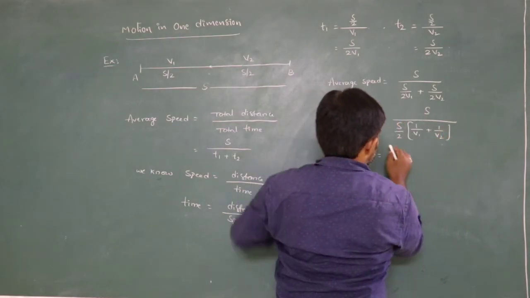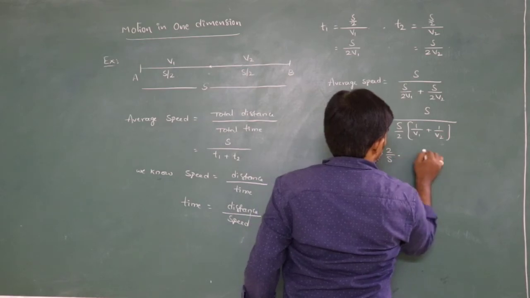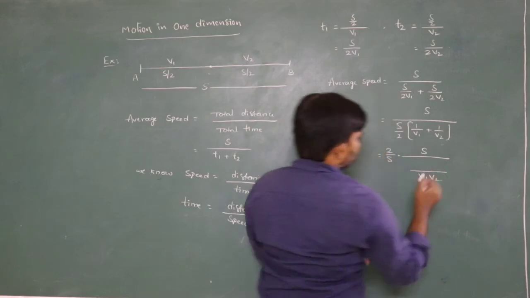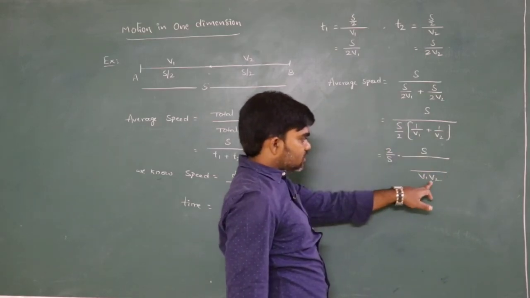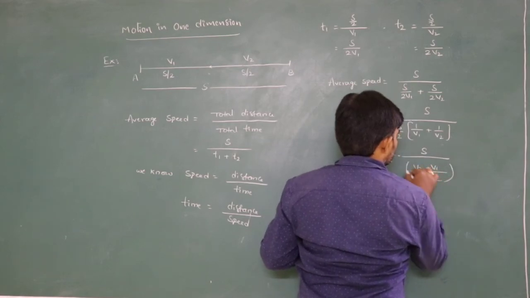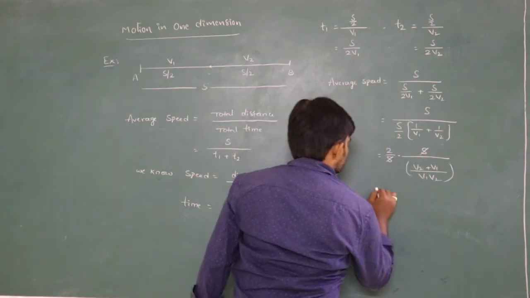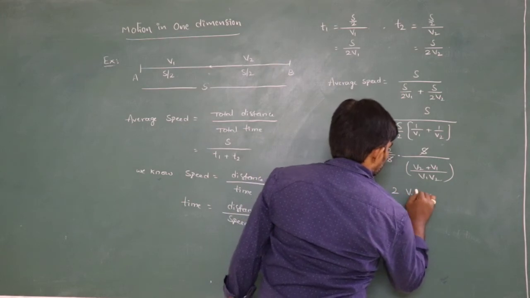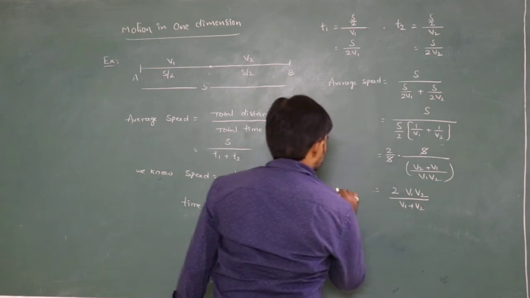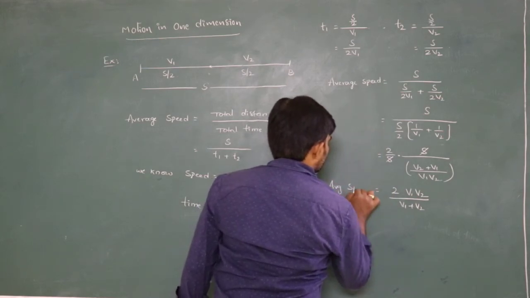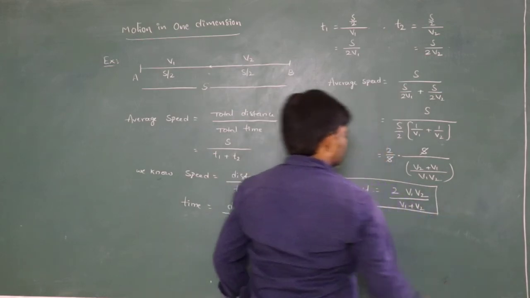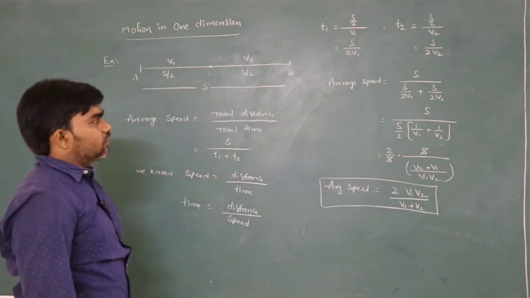This fraction reversed gives 2 by S into S by the denominator, with LCM v1 v2. S gets cancelled. So that is equal to 2 v1 v2 by v1 plus v2, that is the average speed.